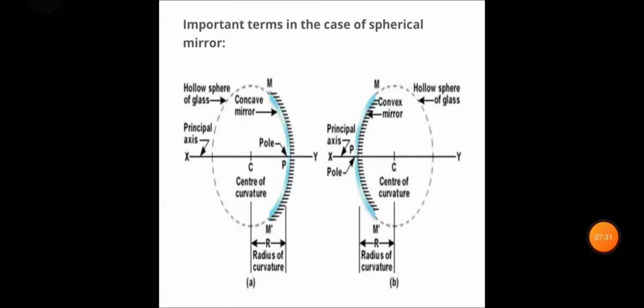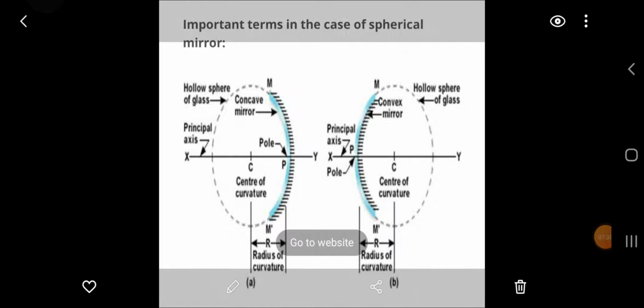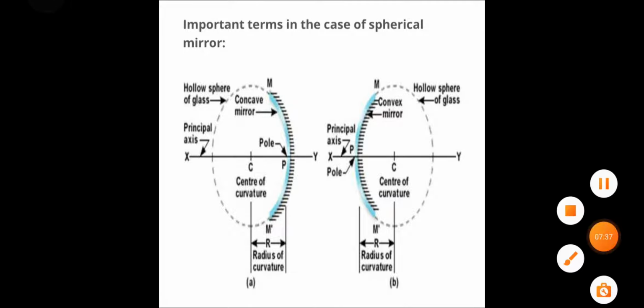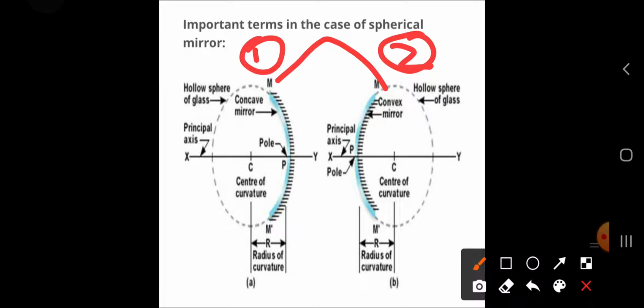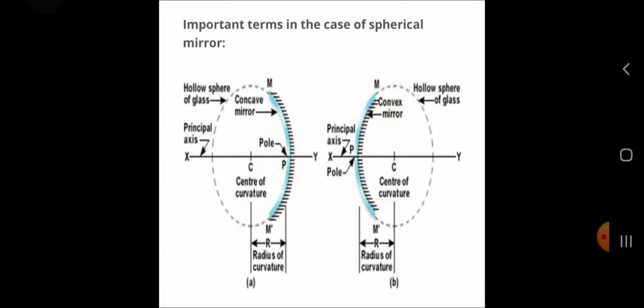Here we have two types of mirror, the concave and the convex mirror, as we already discussed. First concave, second convex. In the concave mirror, the inner surface is the reflecting surface from where the reflection takes place.